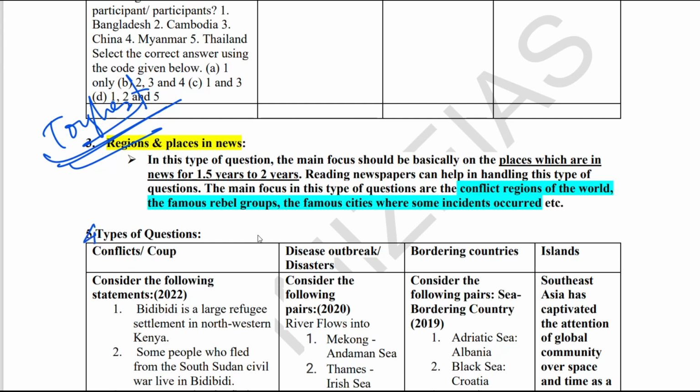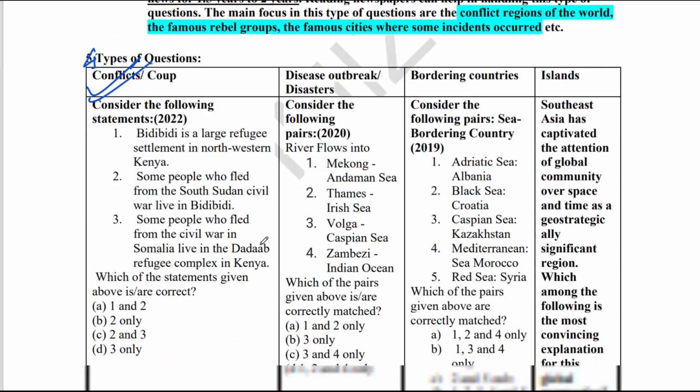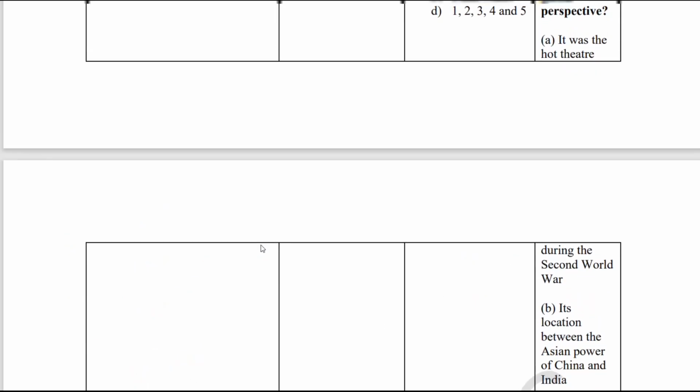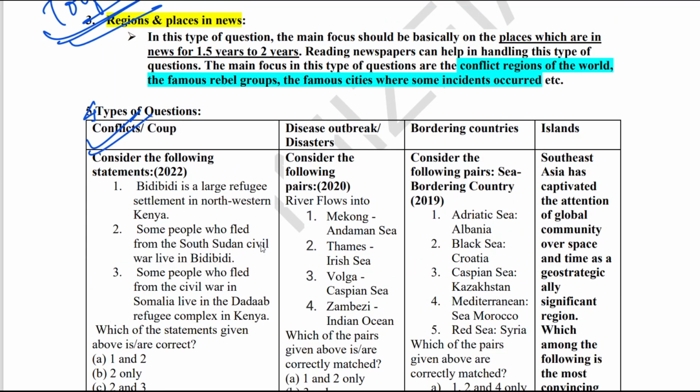You see conflict or coup related questions: conflict regions, where there is a refugee problem, or the countries where there is a coup. Those types of questions they have asked. The two-state solution, Israel and the Middle East, the African nations, because a lot of conflicts are happening there. Now the new conflict arena is Europe, Ukraine. So they can ask you related to Ukraine. Till now they have not asked anything on Ukraine. They have asked only on Africa and the Middle East. So they can ask you anything related to the Indo-Pacific.